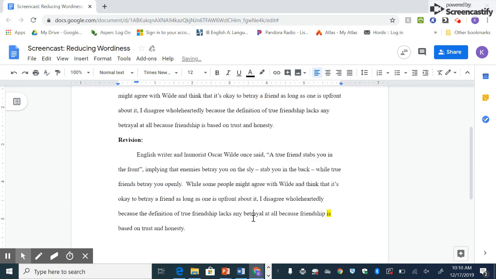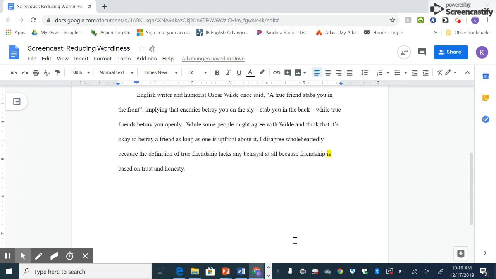And we need to work on the last is. Okay, so this one's a little bit more tricky because it's a longer sentence. So I'm going to look at that final dependent clause. So because friendship is based on trust and honesty. So that's the whole thing that I need to work on.